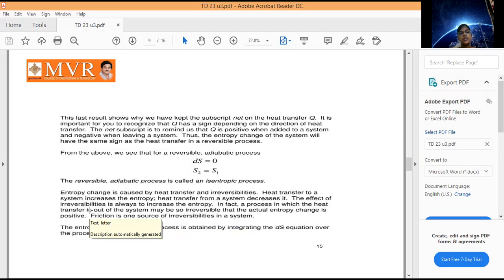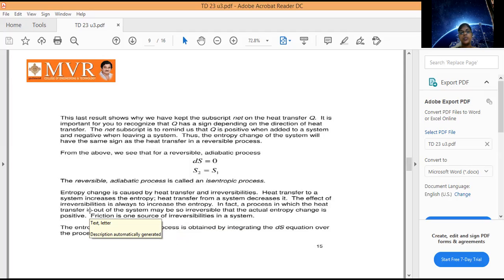So how is entropy change caused? There are two ways the entropy change is caused: one is heat transfer and another is irreversibilities. Heat transfer to a system increases the entropy. If heat transfer is from a system, entropy decreases. The system depends upon the heat transfer: if heat transfer increases, entropy increases; if it decreases, entropy decreases.